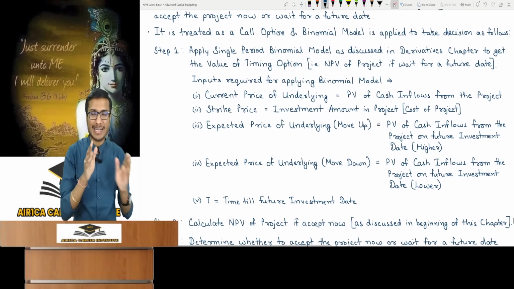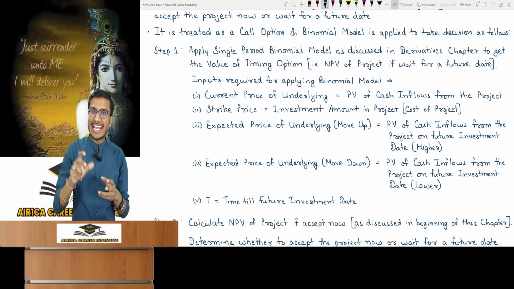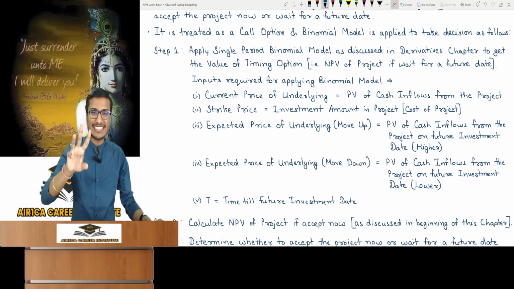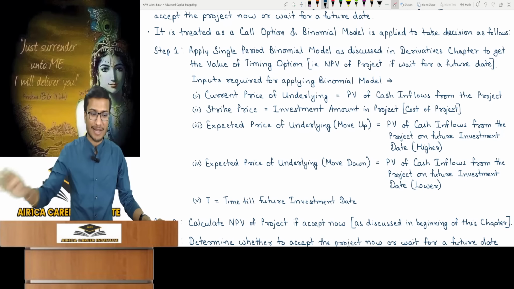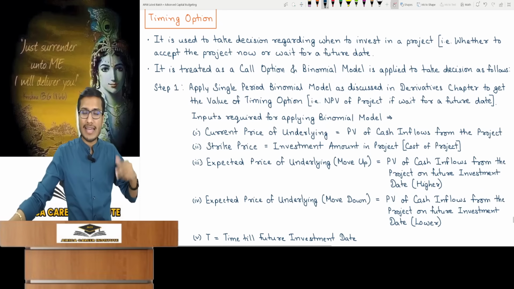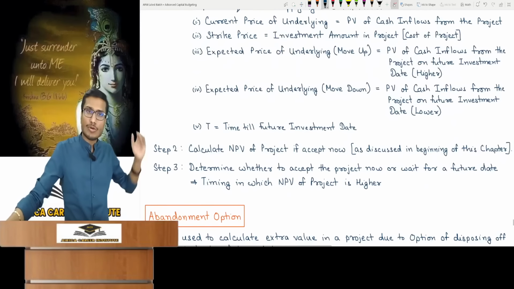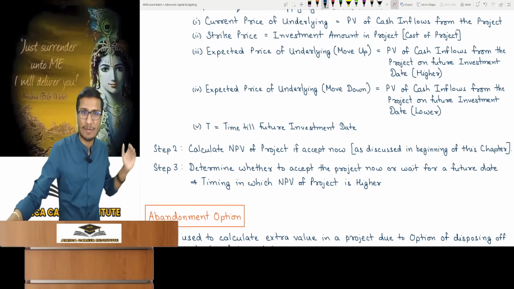First, what is the NPV if you invest in the project today? Second, if you invest after 1 year, what will be the NPV? Compare both, then make a decision, and this 3-step process should now be clear in your mind. Step 1 needs explanation. You already understand the other step, so let's first look at what's happening there.